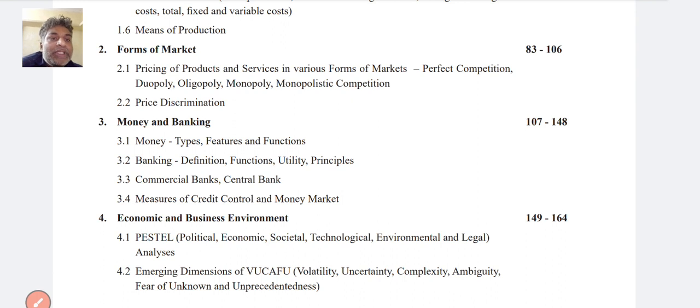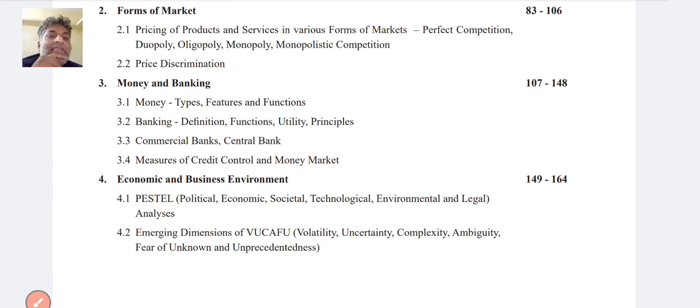Money types, features and functions, banking and financial functions, banking functions and definitions, utilities and principles, commercial banks and central bank, measures of credit control and money, and economic and business environment, that is PESTLE: political, economic, social, technological, environmental, legal analysis, emerging dimensions of volatility, uncertainty, complexity and ambiguity, fear of the unknown and unprecedented.